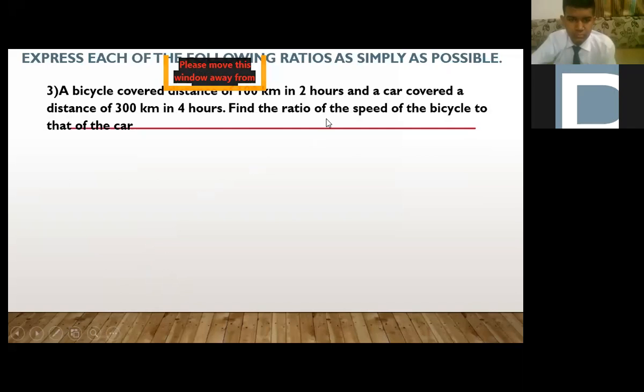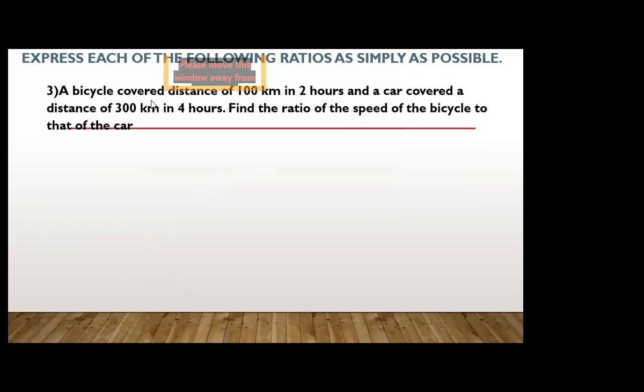The next question. A bicycle covers the distance of 100 kilometers in 2 hours. The car covers the distance of 300 kilometers in 4 hours. Find the ratio of the speed of the bicycle to that of the car. Okay. Now, in the question you can see what is given and what we have to do. We have to compare the speed, but in the question speed is not given. The given part is distance and hours, meaning time.